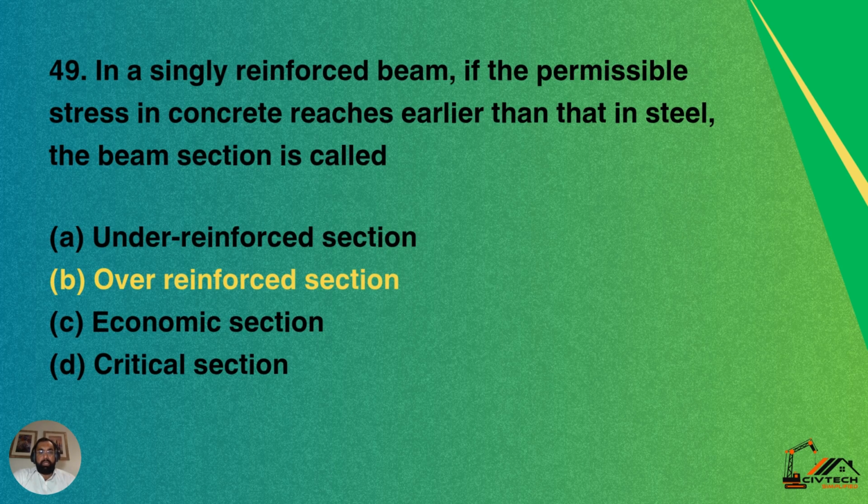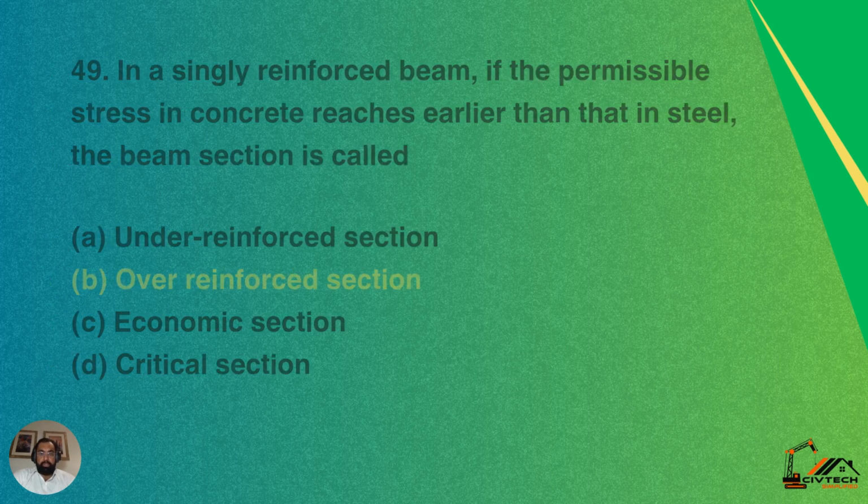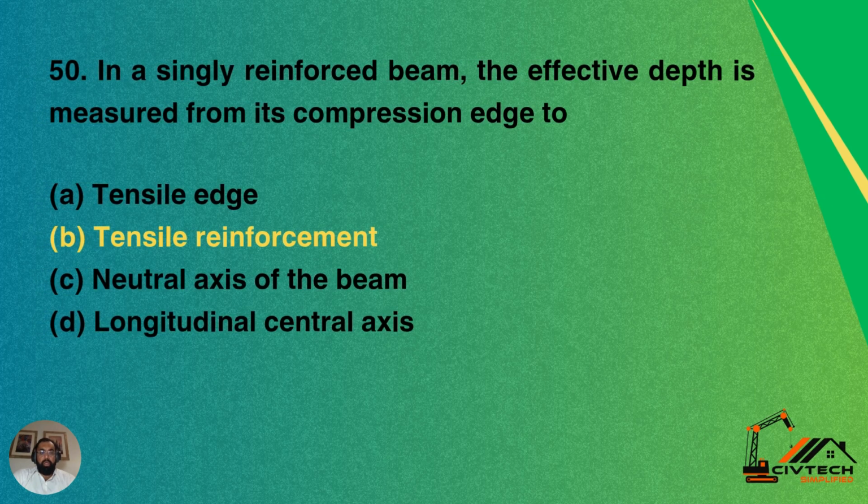Question 49. In a singly reinforced beam, if the permissible stress in concrete reaches earlier than that in the steel, the beam section is called: option A, under-reinforced section; option B, over-reinforced section; option C, economic section; option D, critical section. So if the permissible stress in the concrete reaches earlier than that of steel, that section is an over-reinforced section. So B is the correct answer here.